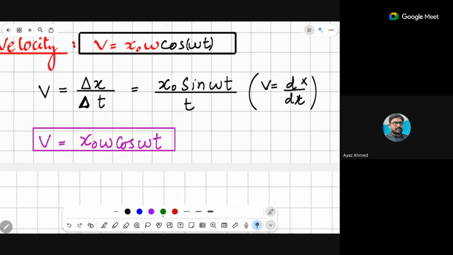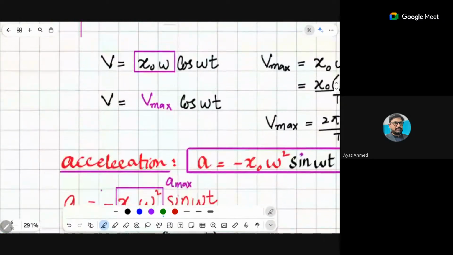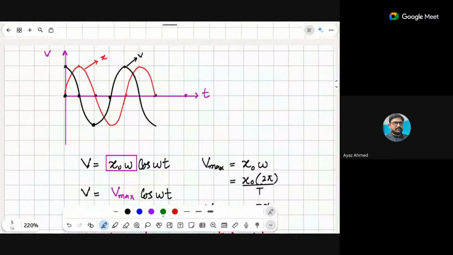Recall and use, recall and use. Now I will use this equation in a different way. Did you see? The black one is the equation of velocity and the red one is the equation of displacement. Is it clear to you?